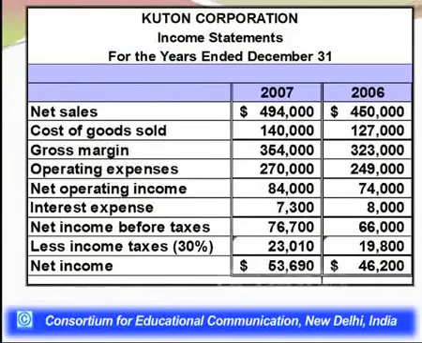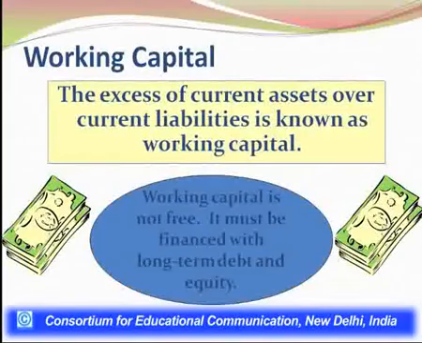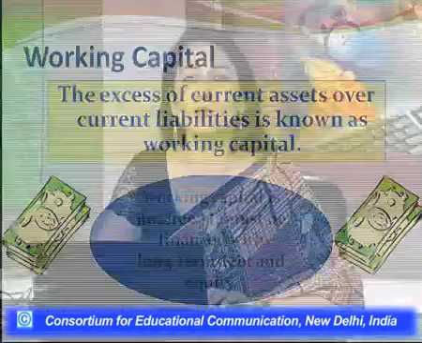So now we would move to the discussion on actual application of certain ratios to find out liquidity of the company. So to find out the liquidity, we primarily use information from balance sheet, not from income statement.